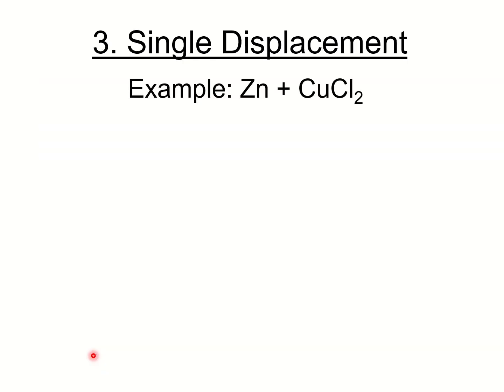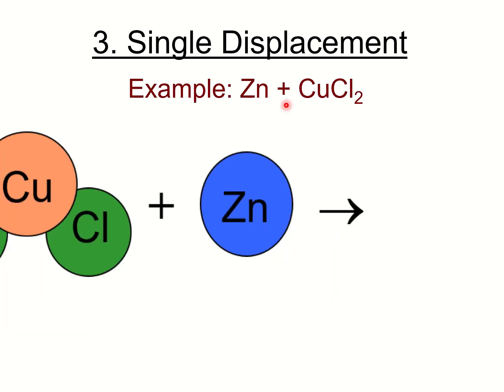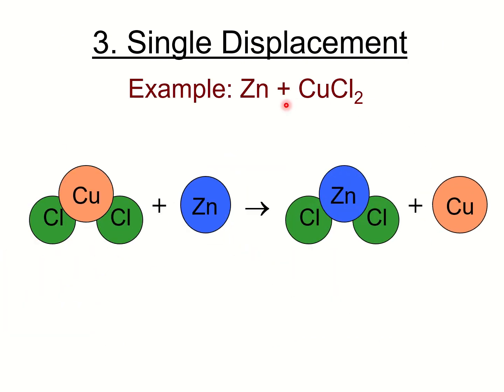Single displacement. So we have here an example. We have zinc plus copper chloride. When you say single displacement, naay isa ka element nga gi-replace. Si zinc, iyang gi pulihan si copper. So ang na-partner na dayon ni zinc is si chlorine, zinc chloride na. Okay?